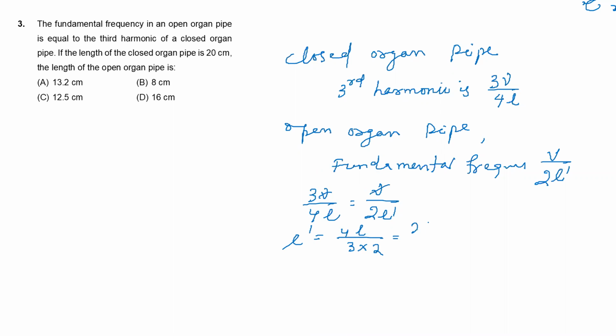That is equal to 2L by 3. And L is given as 20 centimeters. So 2 into 20 by 3, that is 40 by 3, which is 13.33. So near about, the length of the open organ pipe is 13.2 centimeter.